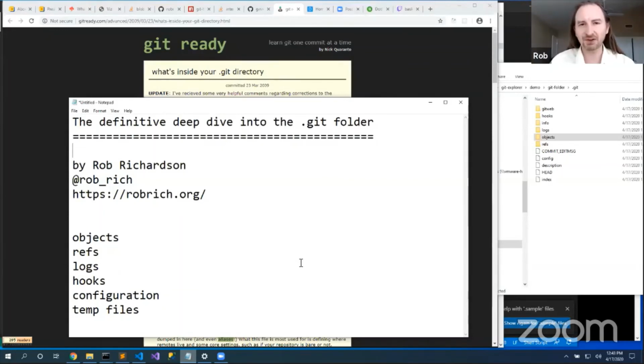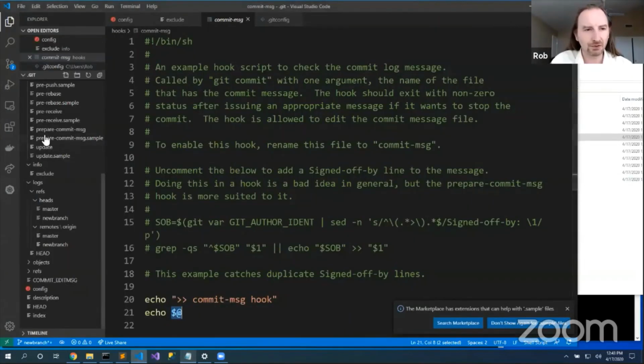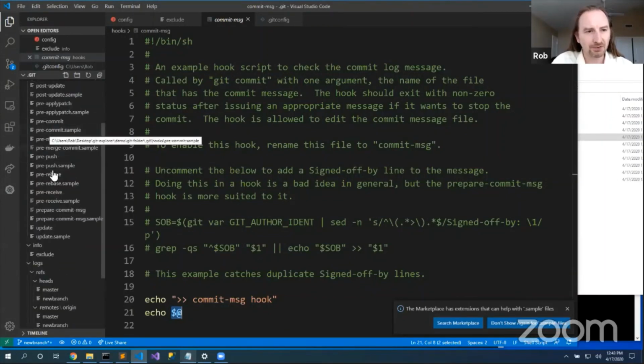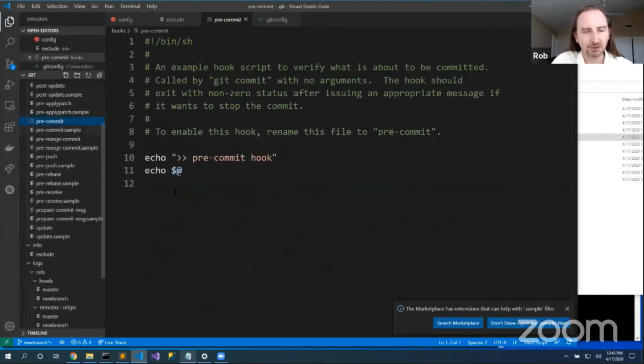Yes, most definitely. So how would I automate things inside the hooks folder? Now I'd have to pick where I want to send it. So perhaps this is in a pre-commit message. Here in this pre-commit message, I want to say node run my thing.js. Or perhaps I want to run .NET test.